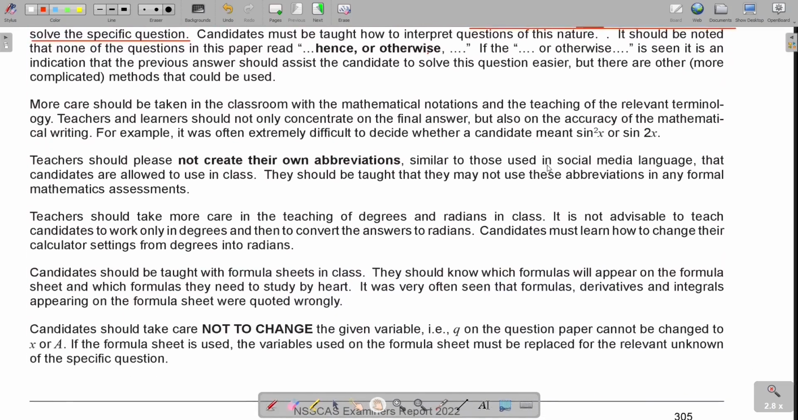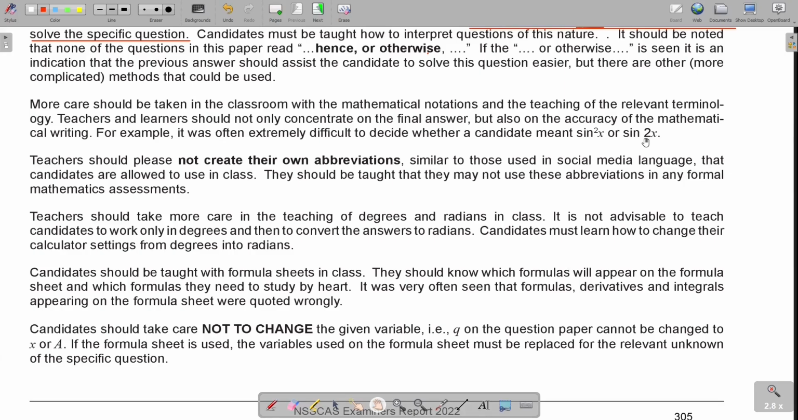So, more care should be taken in the classroom with the mathematical notations and the teaching of the relevant terminology. Teachers and learners should not only concentrate on the final answers, but also on the accuracy of the mathematical writing. For example, it's often extremely difficult to decide whether a candidate means sin square x or sin 2x, and it's two different things. Okay, and especially with your double angle, so make sure you are writing it right. If it's sin square, then it's a little 2 on top.